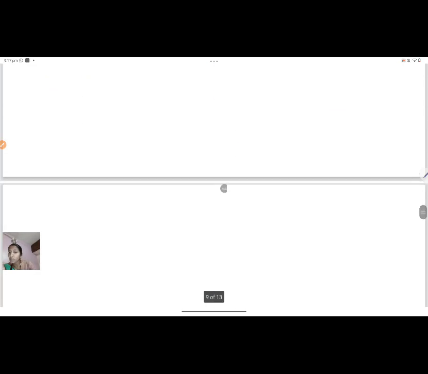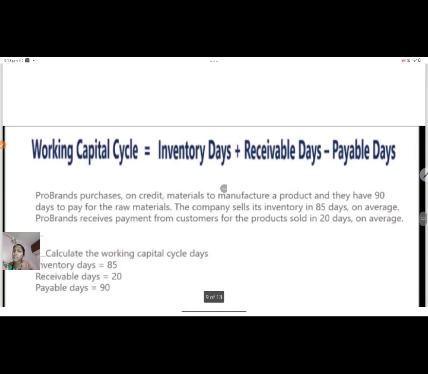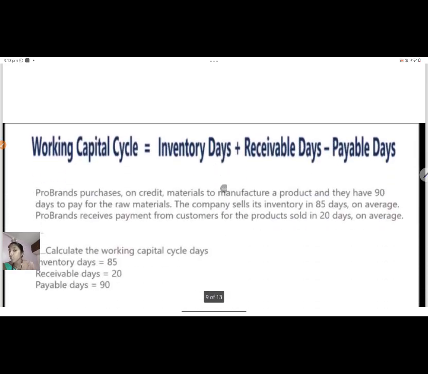Now, keeping this theory in mind, we will go through a simple problem or the equation. Based on this concept, the equation is formulated. The working capital cycle is calculated on the basis of the number of inventory days, that is the stock. What are the days taken for converting that particular raw material into actual stock?